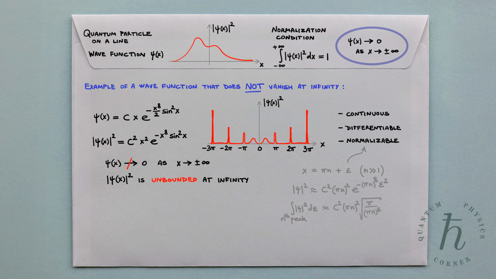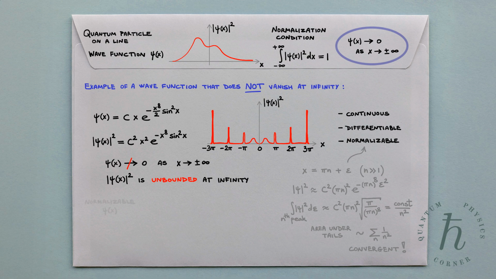A straightforward calculation shows that the area decays as 1 over the square of n. The total area under the tails of the probability distribution is then obtained by summing all the peak areas, giving the following sum. This sum is convergent, which means the total area under the distribution tails is finite.